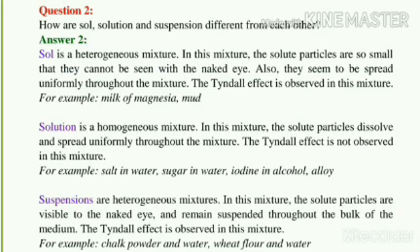Then solution is a homogeneous mixture. In this mixture, the solute particles dissolve and spread uniformly throughout the mixture. The Tyndall effect is not observed in this mixture. For example, salt in water, sugar in water, iodine in alcohol, and alloys.